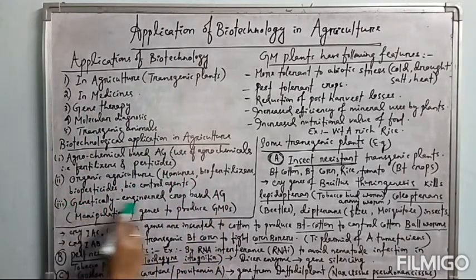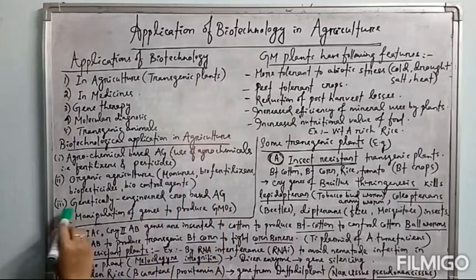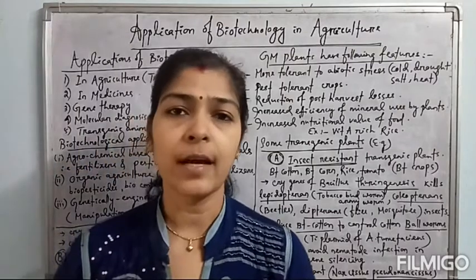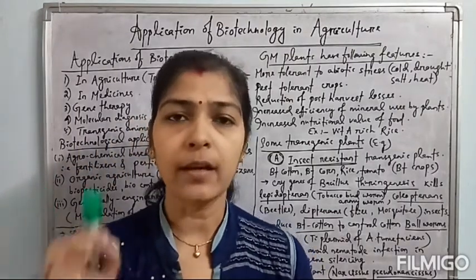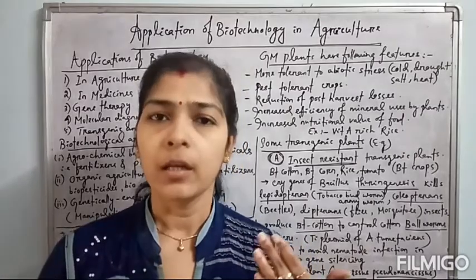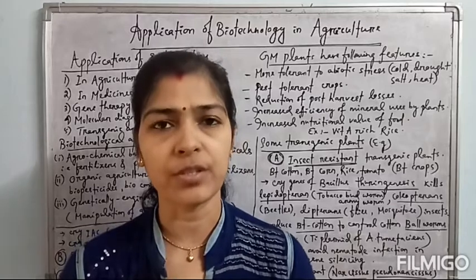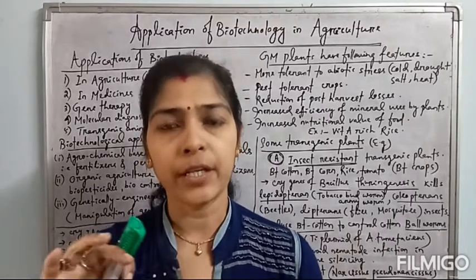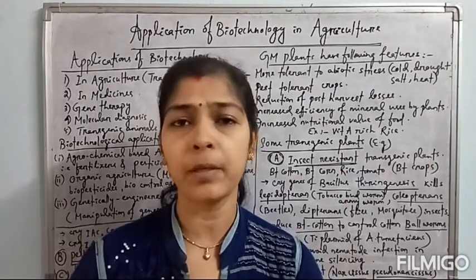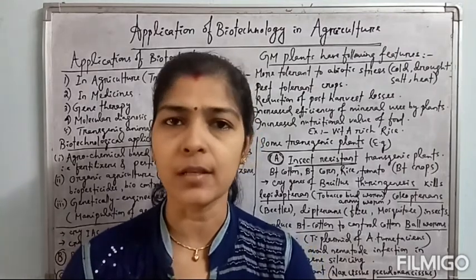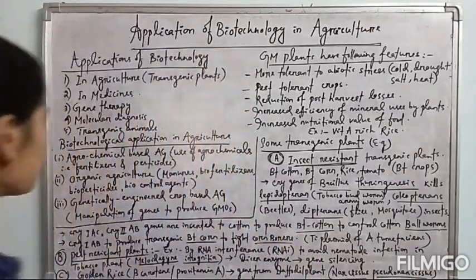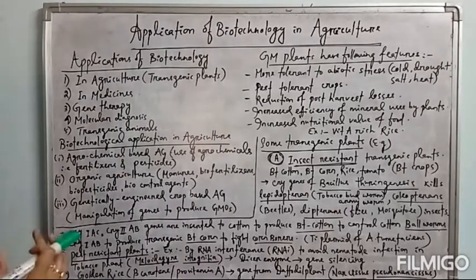This one we'll discuss. This is the application of biotechnology here. Genetically engineered crop based agriculture means the plants are genetically engineered, a particular desired gene is inserted into the plants, and the plants may be insect resistant, pest resistant, drought tolerant, or have efficiency of absorption of minerals. All these things can be brought into the plants with the help of transgenesis by inserting a particular desired gene into the plants. Okay, so let's have a look how the manipulation is done.